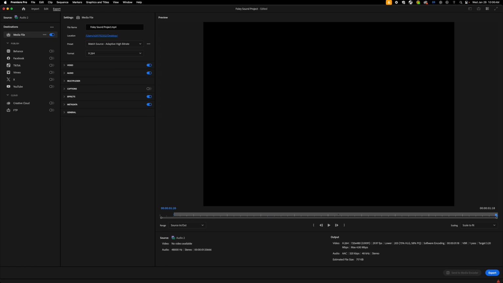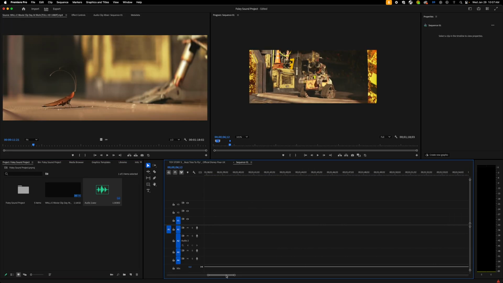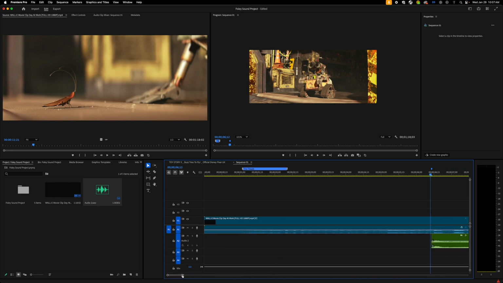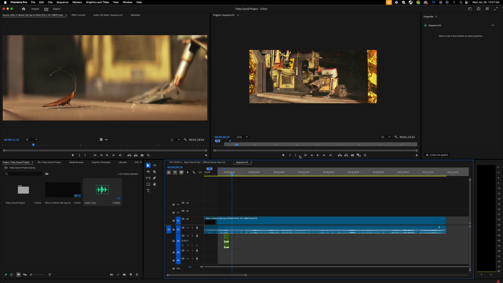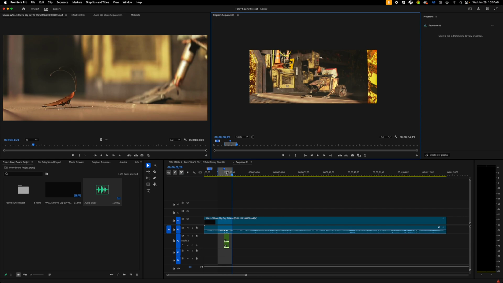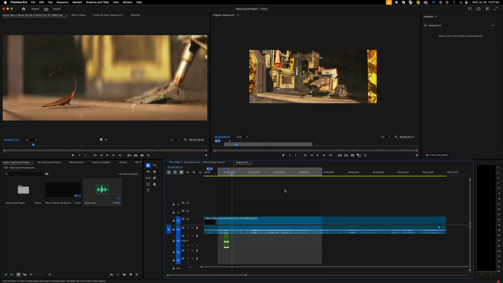Now, if I click and drag through here, you'll notice I actually made a mistake because I can't see my video. So let's go back to editing and see what I did. So I'm going to zoom out here. And what happened is I accidentally made an in and out segment in the timeline. So if you see a gray segment like this, we need to get rid of it, because when you go to export, you're only going to export that section.